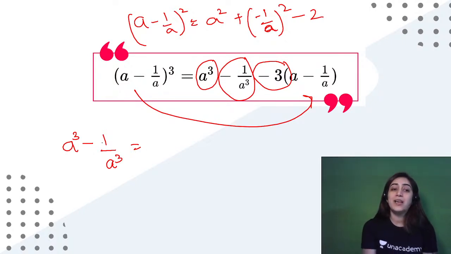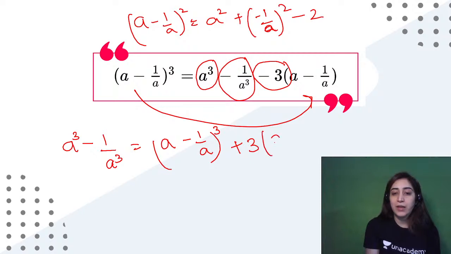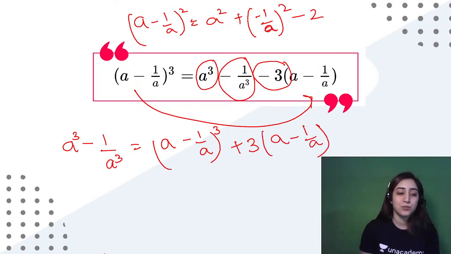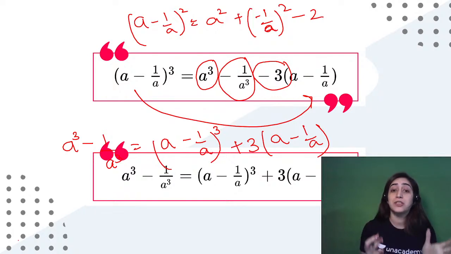Alright, so what will be the value of a cube minus 1 by a cube? So it would be just remaining the same. We'll take this on the other hand, it will be a minus 1 by a whole cube, and this negative 3 goes on the other side, becomes plus 3, and a minus 1 by a. So this is what you will get, the next identity. Let's see, have we got the next identity right? Yes, you can see that we got the identity right without even learning it.